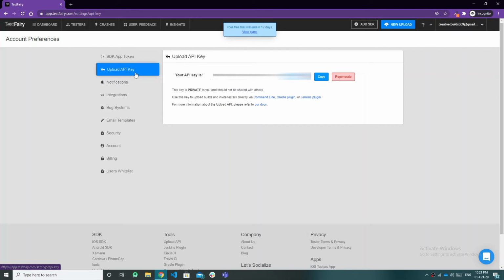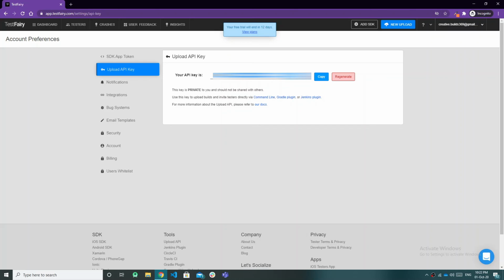The upload API key is the key using which you can upload your app, be it an APK for Android or an IPA for an iOS project. This API key is needed when you configure it in your project using the SDK or in the CI/CD actions. So for today, I have shown you up to the API key.